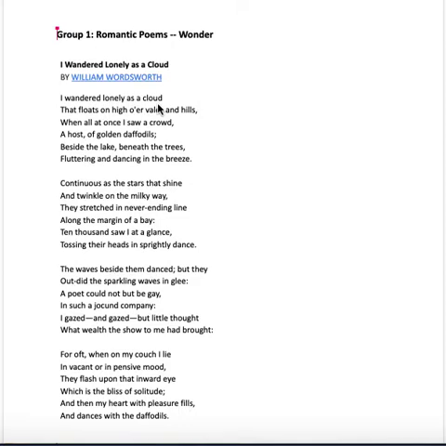If you look it up in an anthology, you won't find a title next to it, but it's a super famous poem. Remember that the Romantics were all about a few things that we can count on. One of them is the individual, and you notice right here in the title, I. So it's all about an individual and the way this individual feels. So feelings are super important to romantics. And where do we have these poems occur? Well, these feelings occur always in nature. So these three things are super important.